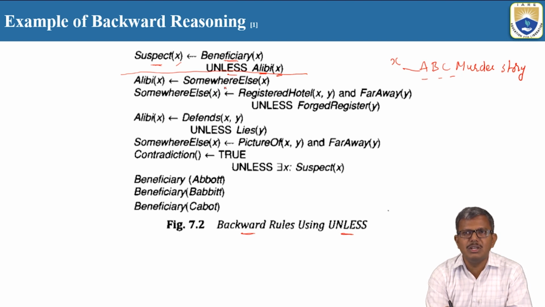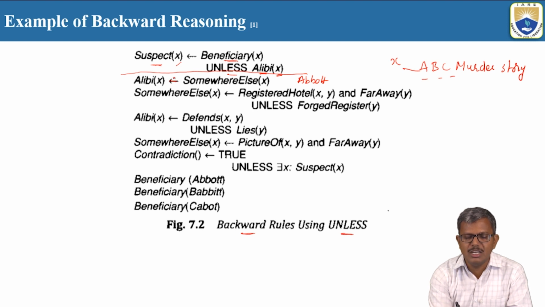Now let's talk about one particular thing, which is about Abbott. Abbott is saying he was somewhere else. At the time of the murder, Abbott was not in that place. How can it be true?